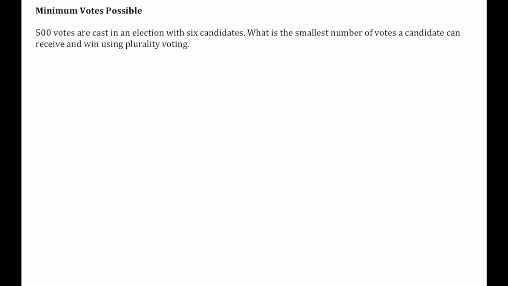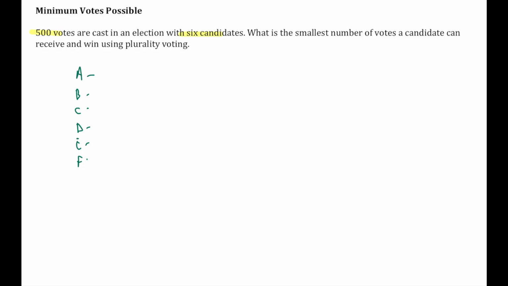So here, I've got 500 total votes cast in an election with 6 candidates. We've got candidate A, B, C, D, E, and F. Now, the smallest number of votes. Can somebody win with 0 votes? No, somebody's definitely going to have something more than that. Can somebody win with 100 votes? If they've got 100 votes, then the next person could have 99, 99, 99, 99. Already, that is 496. And then we've got 4 votes for somebody else, giving us 500. So you can win with 100 votes, but is that the smallest possible number to win?